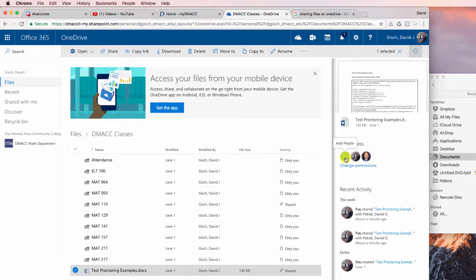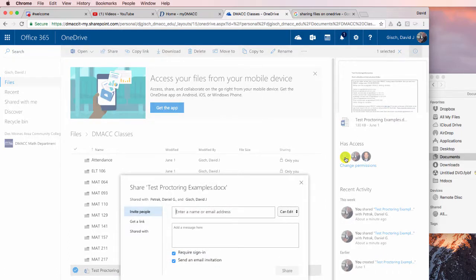And you can also add people. Like, let's say I was trying to share this with some people in the math department, and I'm like, oh man, I forgot. I should share this with Julie. I forgot to put Julie in here. Let's see, it's not showing up here.